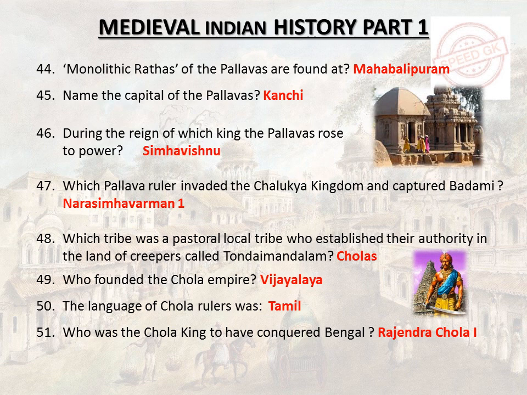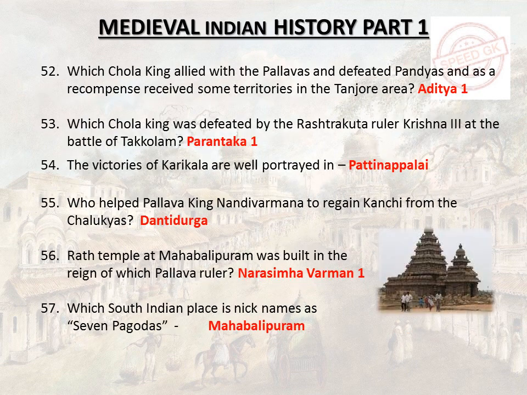Who founded the Chola Empire? Vijayalaya. The language of Chola rulers was Tamil. Who was the Chola king to have conquered Bengal? Rajendra Chola I. Which Chola king allied with the Pallavas and defeated Pandyas and as a recompense received some territories in the Tanjore area? Aditya I.